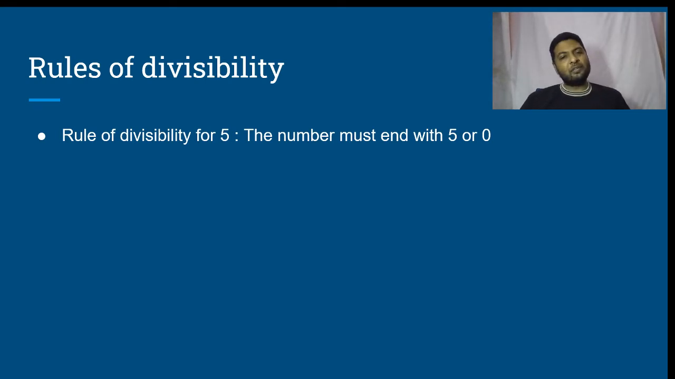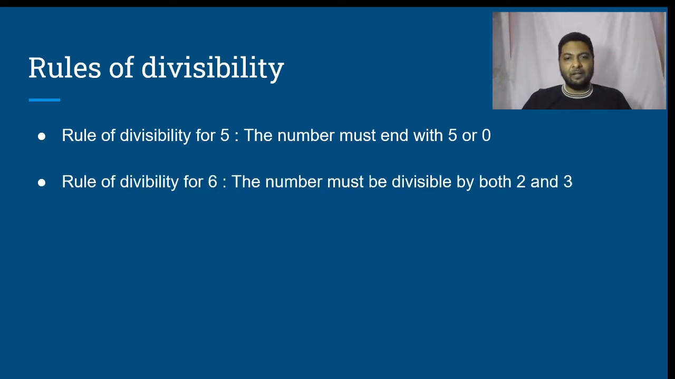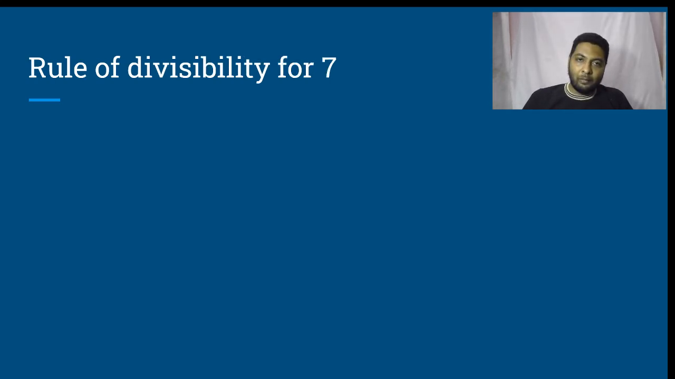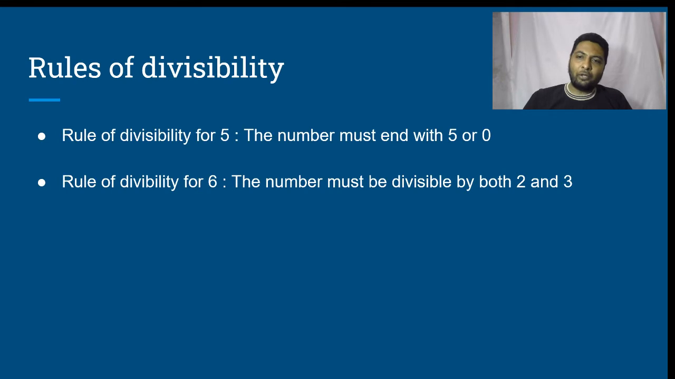What is the rule of divisibility for 6 then? The number must be divisible by 2 and 3 for it to be divisible by 6. Why? Because 2 into 3 is 6. And at the same time, not just that, 2 and 3 are co-primes. That is the reason.